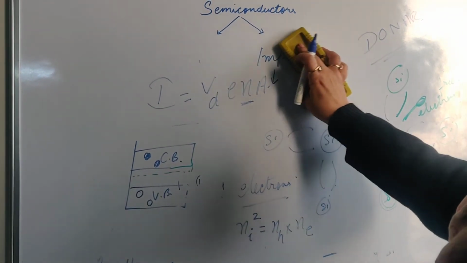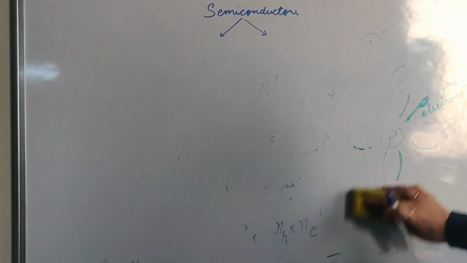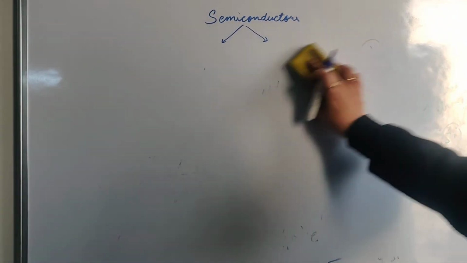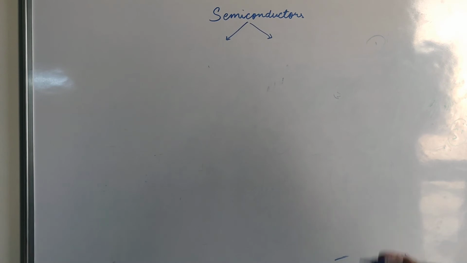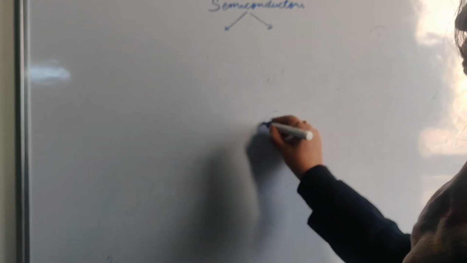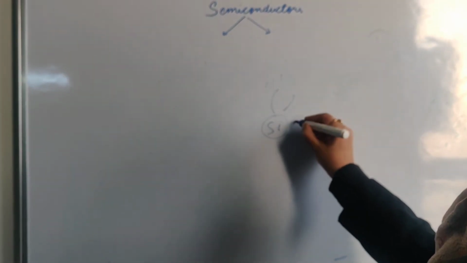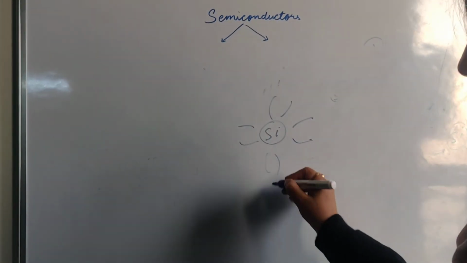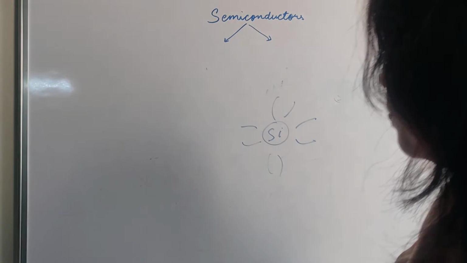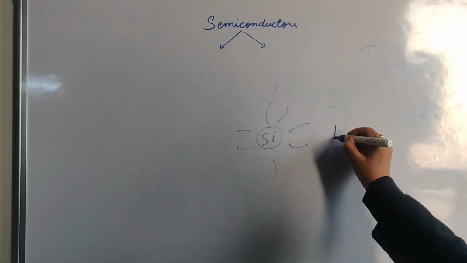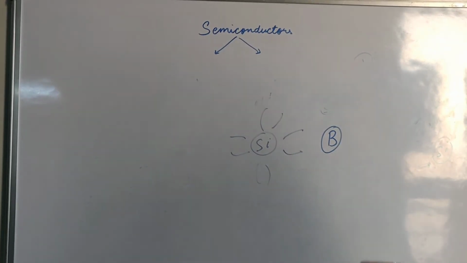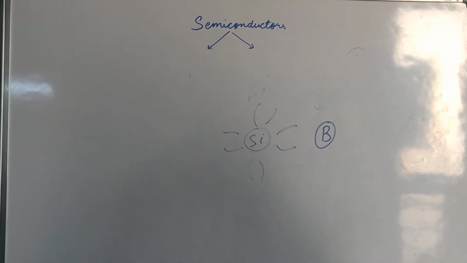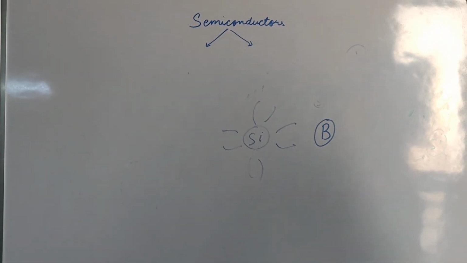Now talking about trivalent dopants. These are the silicon atoms, and here I am taking boron, trivalent. How many valence electrons does boron have? 3.